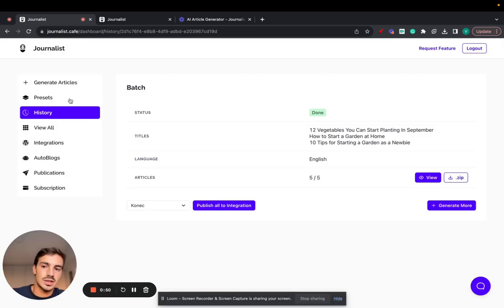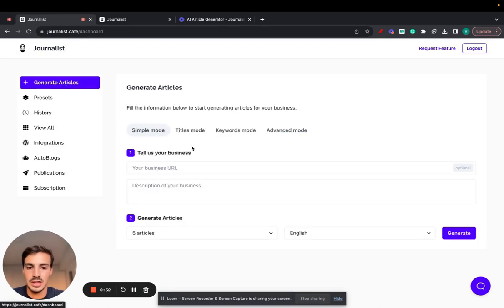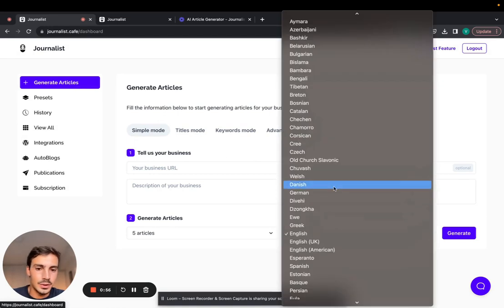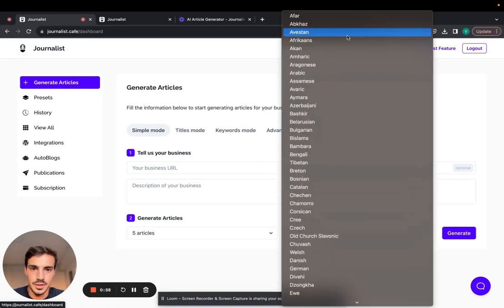But what's this all about, dominating the international niches? Because with Journalists, and I'll leave a link for this in the description, you can generate content in 150 different languages, right? And what's the value of all this, right?